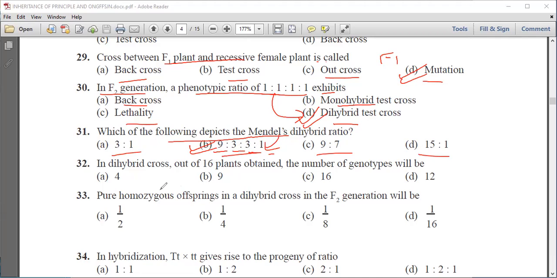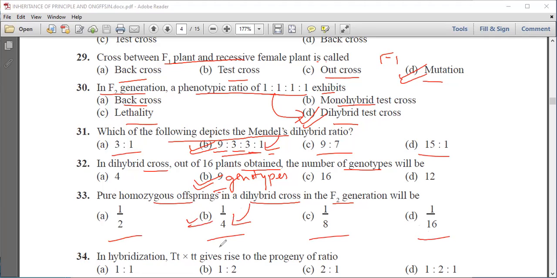We know that dihybrid ratio is 9:3:3:1. Next question is, in dihybrid cross, out of 16 plants obtained, the number of genotypes will be, we know the number of genotypes will be 9. Pure homozygous offspring in the dihybrid cross in F2 generation will be 1:2, 1:4, 1:8, or 1:16. We know it is 1:4.